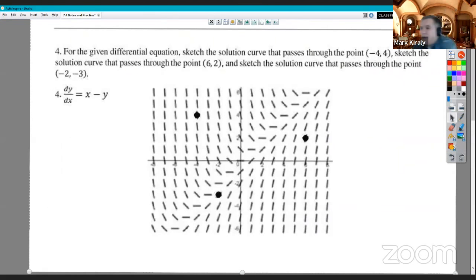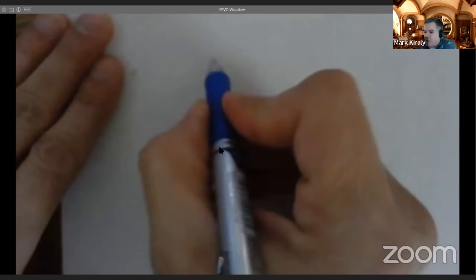I am going to turn my camera on for a second, because I want to give you guys a guide of how to do this at home. If you're stuck like me with a mediocre printer, I had issues where my printer didn't want to print these. So I'm going to do the last problem, and I know you can't see it, but I don't expect you guys to draw the whole slope field. I wouldn't expect my students to.